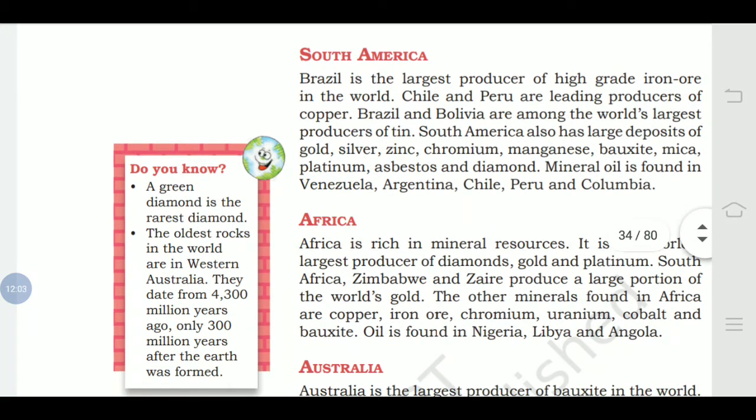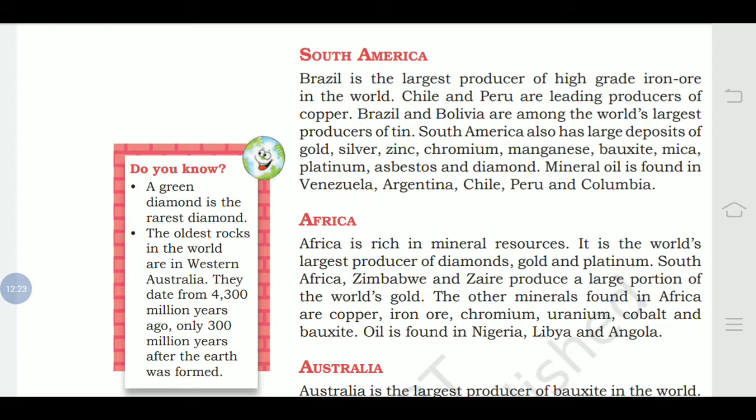Now the next continent we are talking about is South America. So what are the minerals found in this region? Let's see. Brazil is the largest producer of high-grade iron ore in the world. Chile and Peru are leading producers of copper. Brazil and Bolivia are among the world's largest producers of tin.